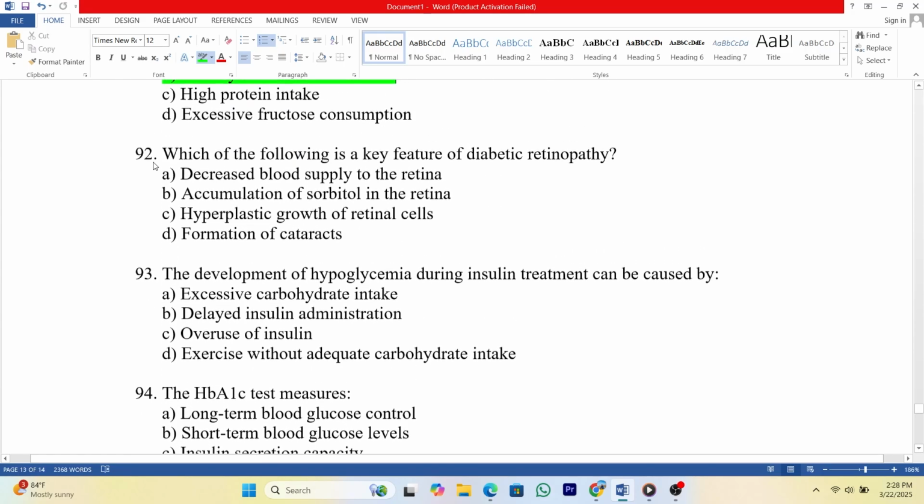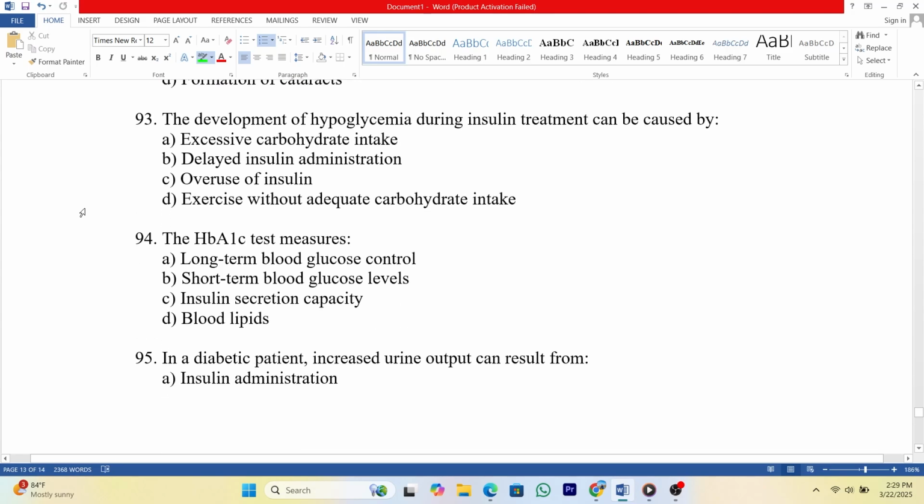92. Which of the following is a key feature of diabetic retinopathy? A. Decreased blood supply to the retina. B. Accumulation of sorbitol in the retina. C. Hyperplastic growth of retinal cells. D. Formation of cataracts. Answer: B. 93. The development of hypoglycemia during insulin treatment can be caused by A. Excessive carbohydrate intake. B. Delayed insulin administration. C. Overuse of insulin. D. Exercise without adequate carbohydrate intake.